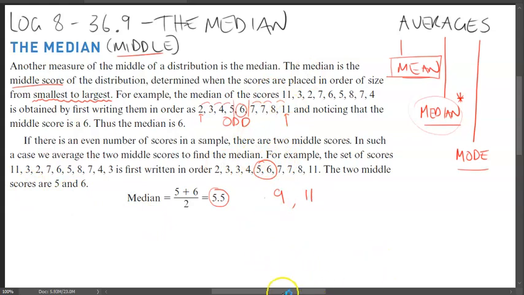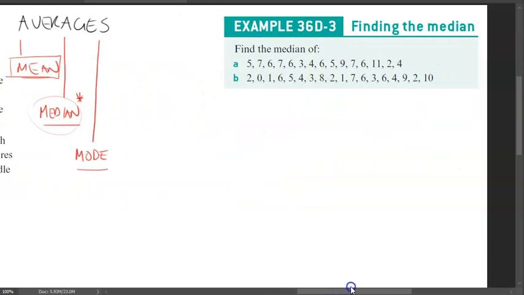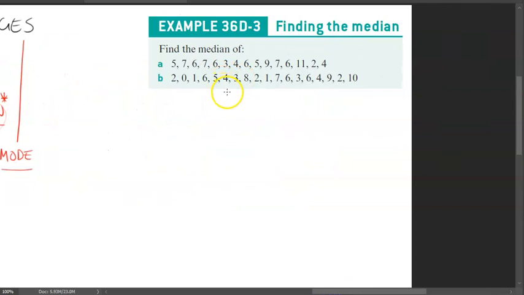What we're going to do is look at this example here, and see how we find the median for these two different scenarios. We've got to make sure that we order them from smallest to largest. And I want to show you some of the tactics that I use to find the positioning of the median value.